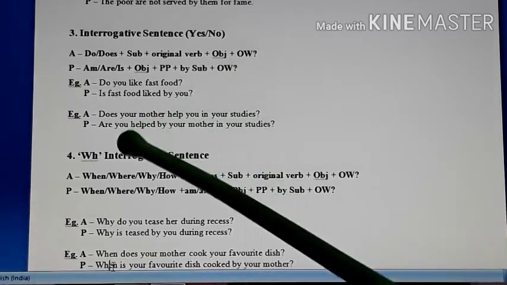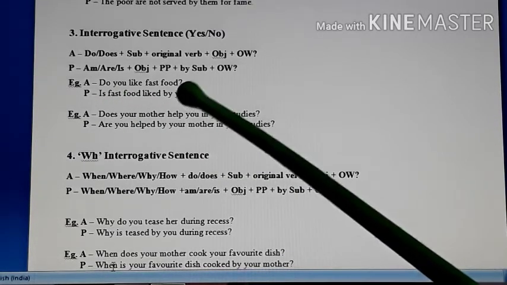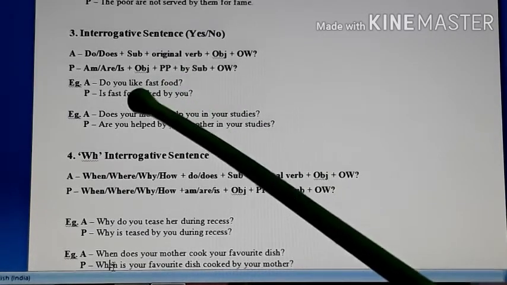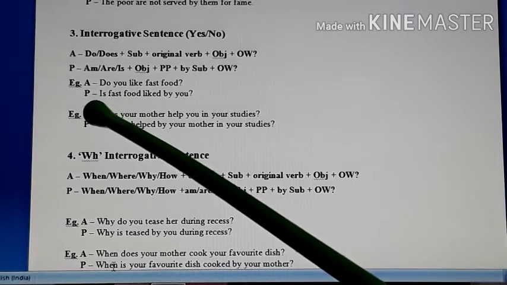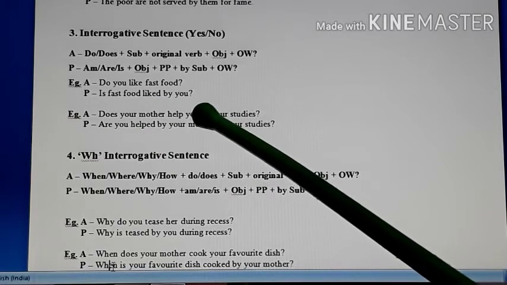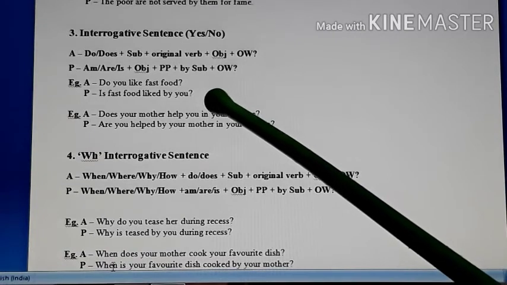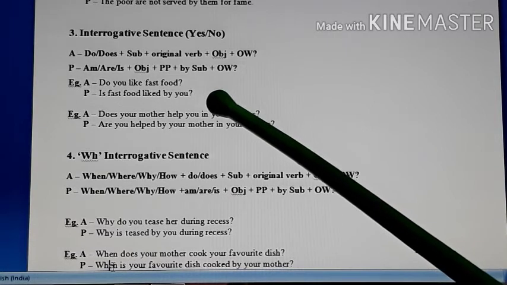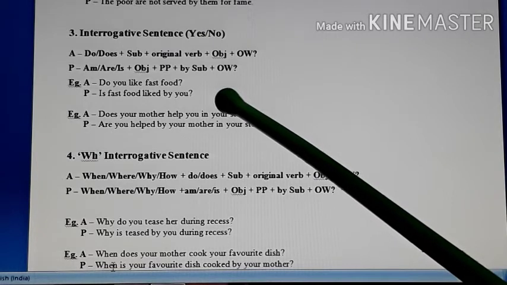Now look at the example in active voice. Do you like fast food? So here fast food is your object. What do you like? Fast food की बात है. So fast food is your object. When it is taken front, fast food is singular. So is we are using. Is fast food liked by you? This way your passive should be done. If you say fast food is liked by you, then it is wrong. Just by putting the question mark in the end, you cannot change it into passive voice.